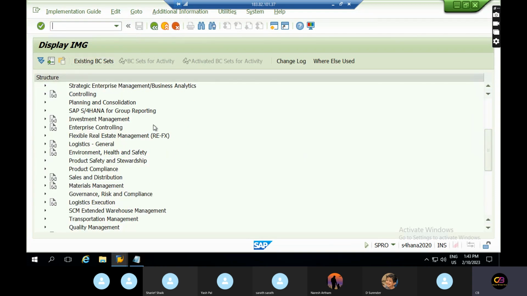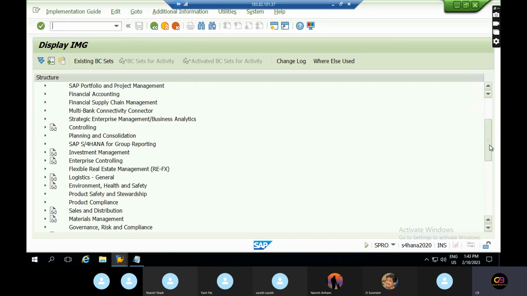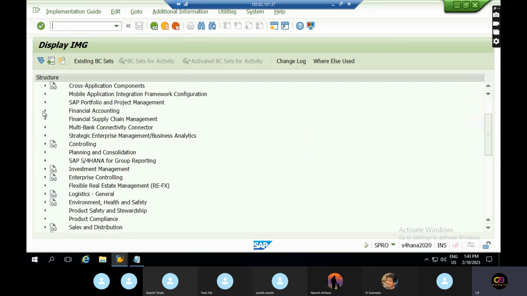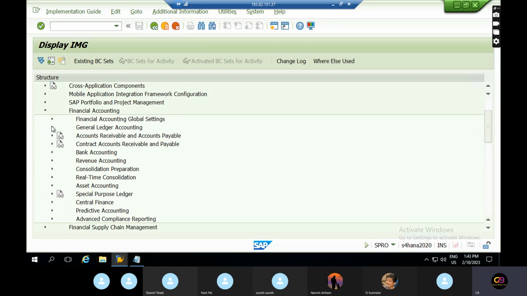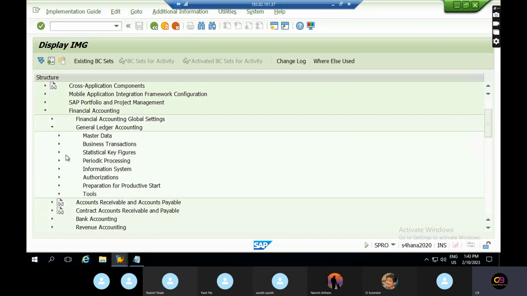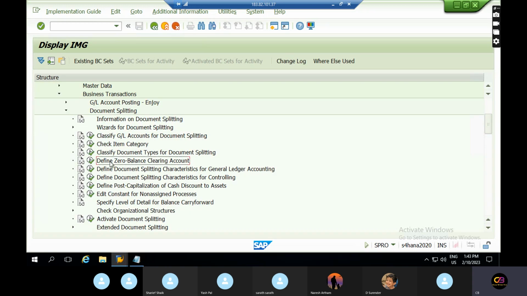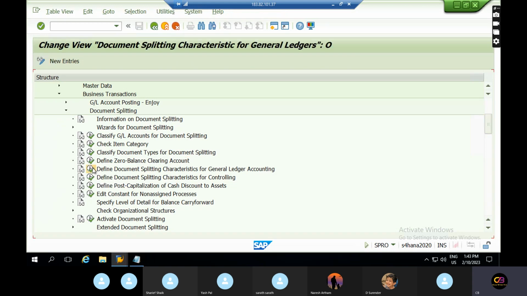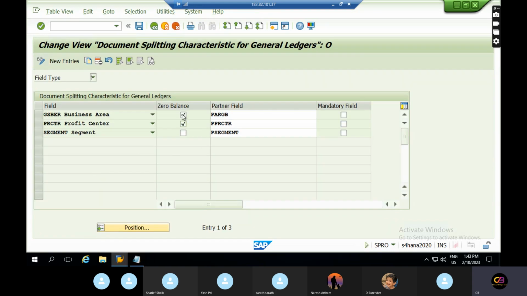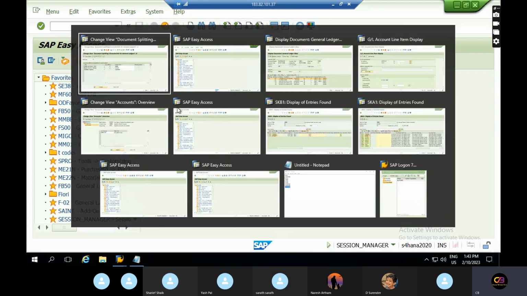See, financial accounting, general ledger, business transactions, splitting, define zero balance, and define document characteristics. It's split on the profit center zero balance. It's the profit center business.